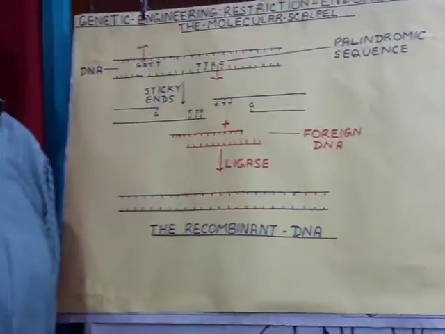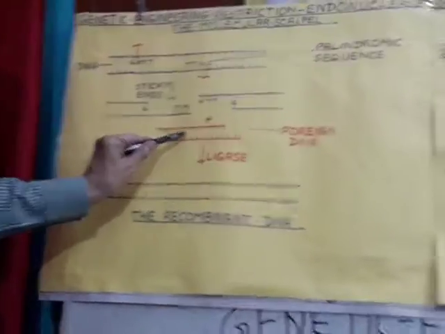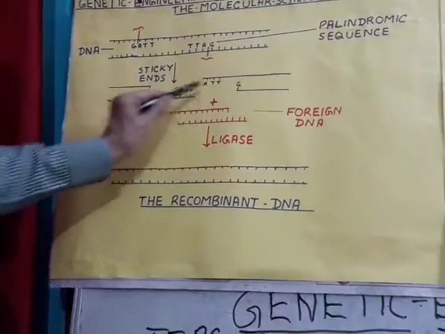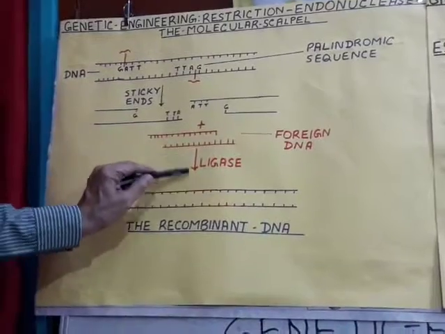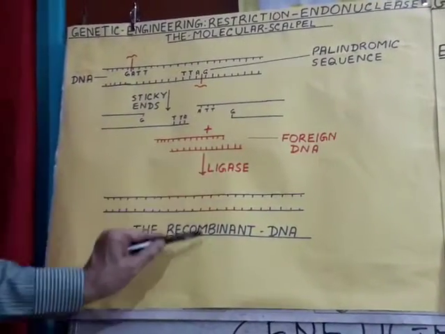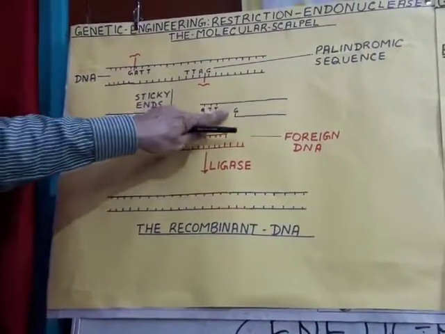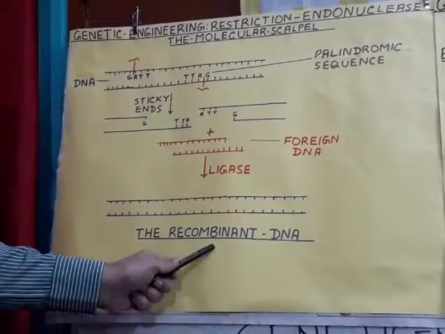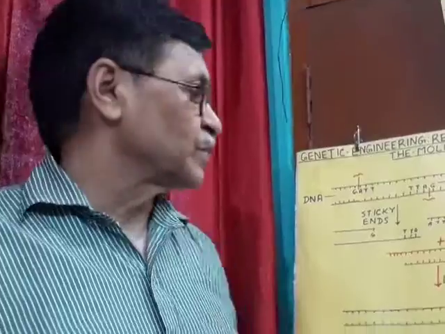So if we wish to connect a foreign DNA with this plasmid DNA or any other DNA, that foreign DNA is also cut from both sides by the same restriction endonuclease, and now this foreign DNA along with these two cut portions of the host DNA are combined by ligase enzyme. Now a DNA is formed, a combination of this DNA and this foreign DNA. It is called recombinant DNA. Now our target is over.